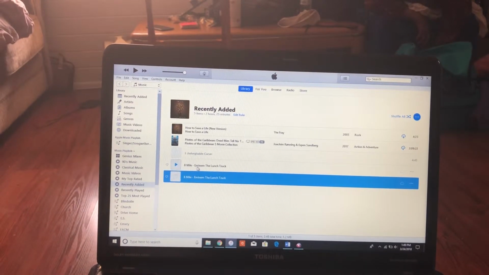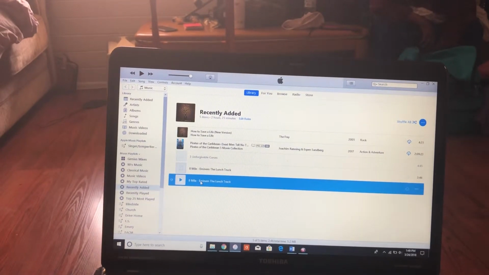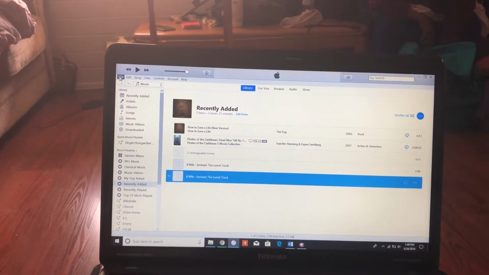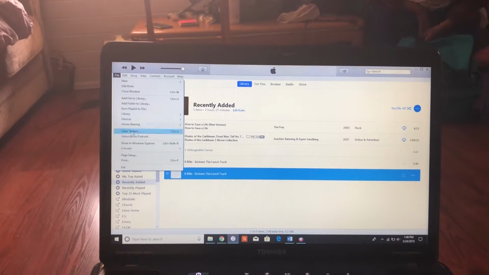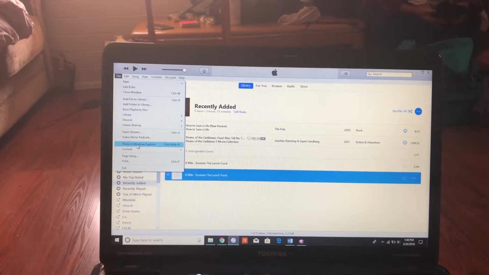You could click that, and you could go back up to file, and you're going to go to show in window explorer.